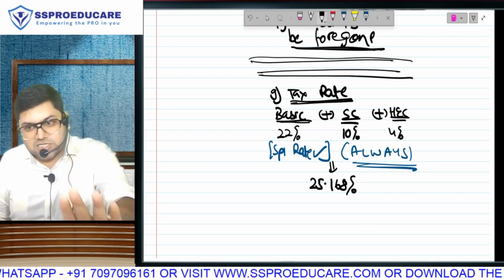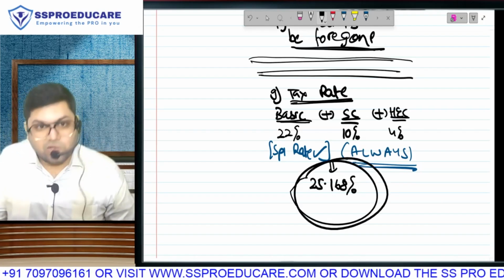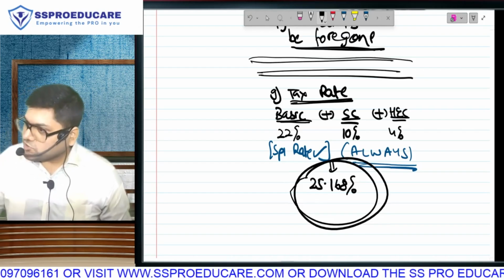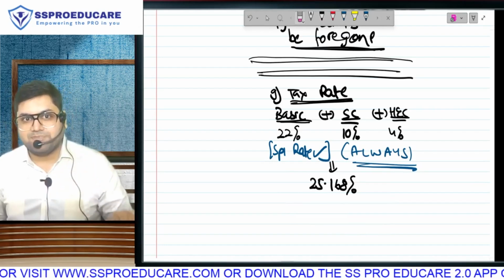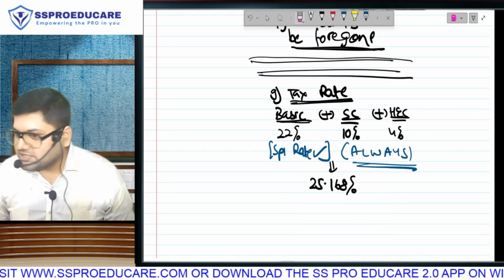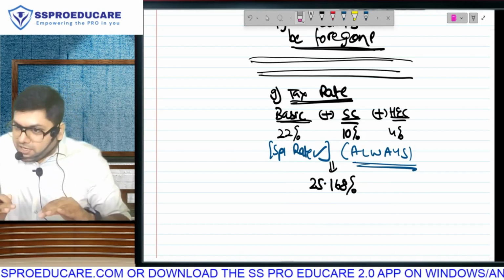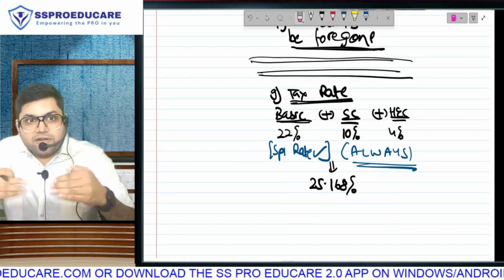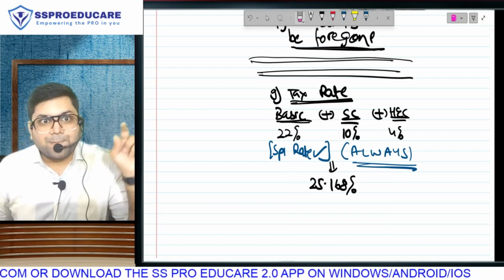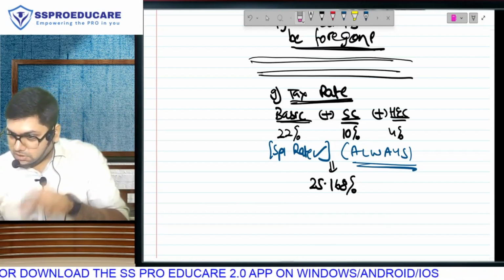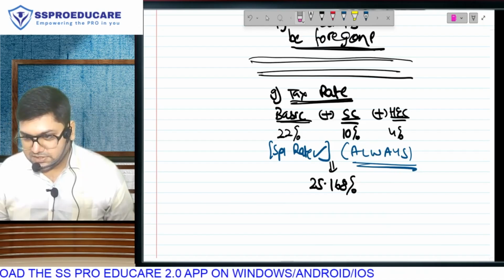Agreed. Surcharge does not come always. But in old regime, cess will come always. Do you understand? This is all inclusive. Let us assume no surcharge, and only cess is added in the 25%. Only 25% plus cess will still make it higher than this 25.16%. Understood? And obviously, if there is surcharge, it will further increase. Don't compare basic with total. Basic, assuming no surcharge, plus HEC is still more than 25.16.